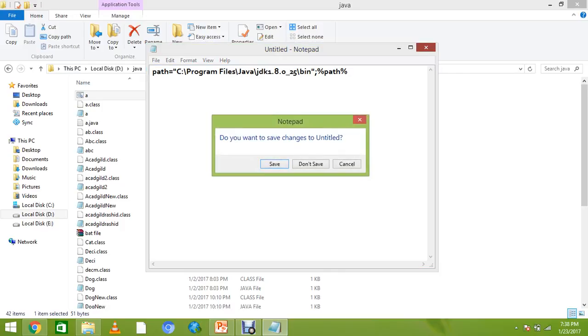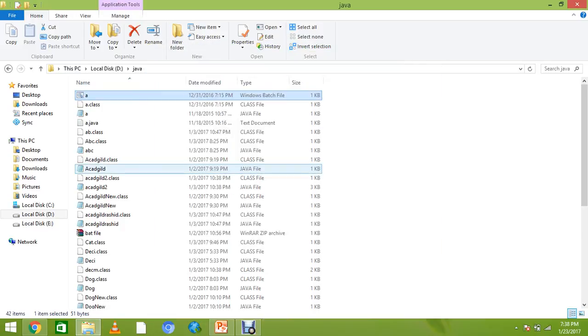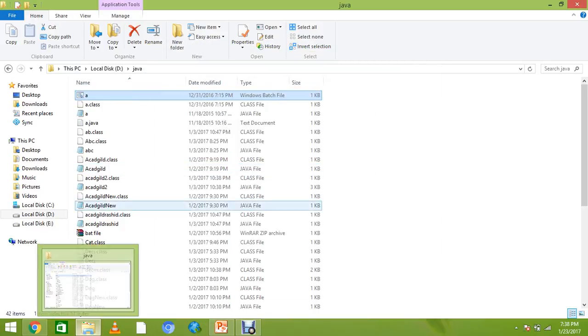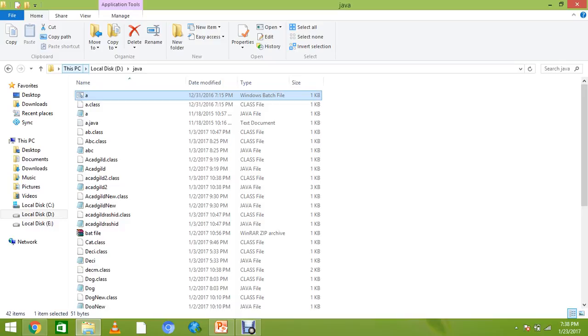We do not want to make all the programs inside Program Files, so it's not good to make and compile there. You have to create any directory anywhere in another location, just like here, Java. I made a Java directory in local disk D and created that bat file.